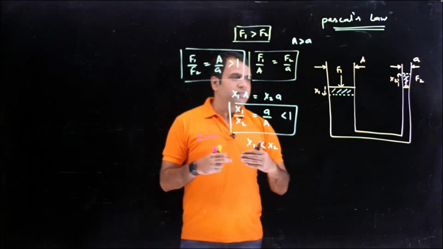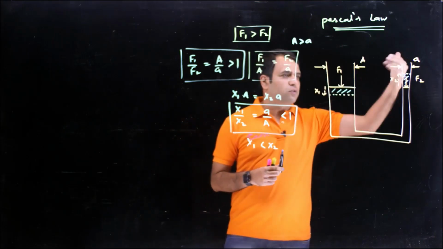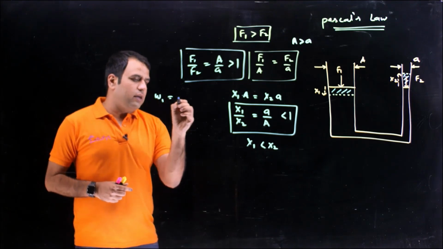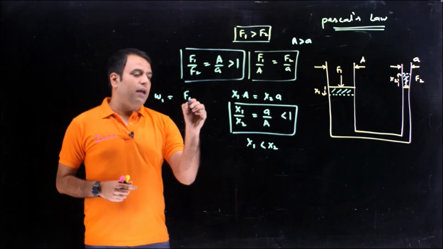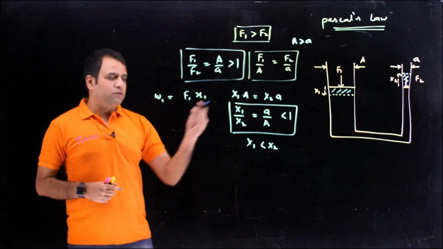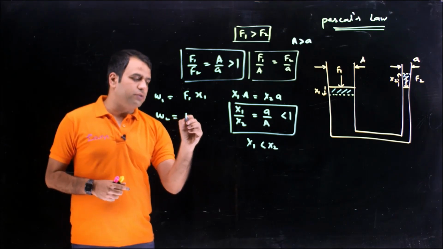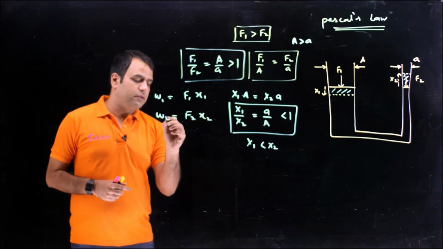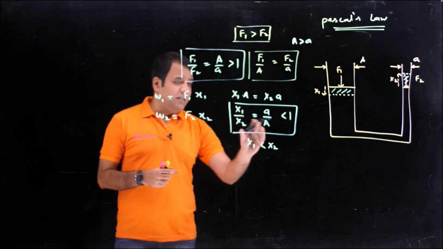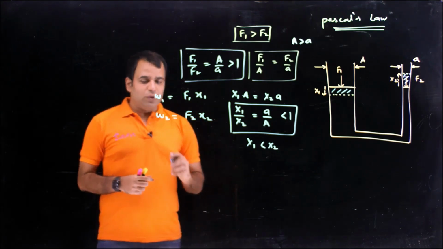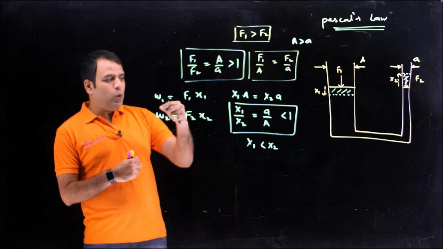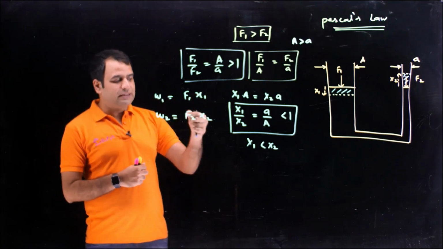If I want to check the energy, meaning the amount of work done by this force and the amount of work done by that force, let the work done be W1. The amount of work done W1 will be equal to F1 into X1, isn't it? And the amount of work done there, W2, will be equal to F2 into X2. Now we have a method to convert F1 into F2 and F2 into F1, and similarly for displacement also. I want to relate W1 and W2, how they are related. W1 depends upon F1 and X1, and W2 depends upon F2 and X2.